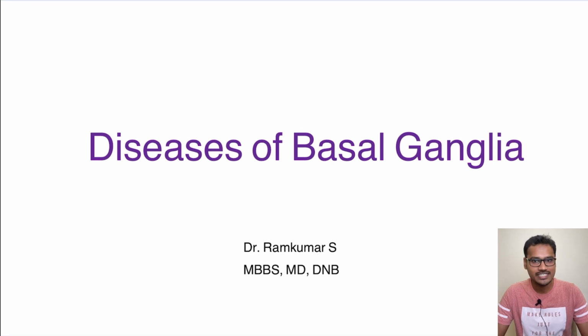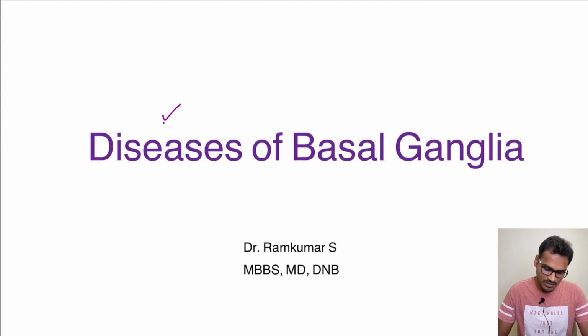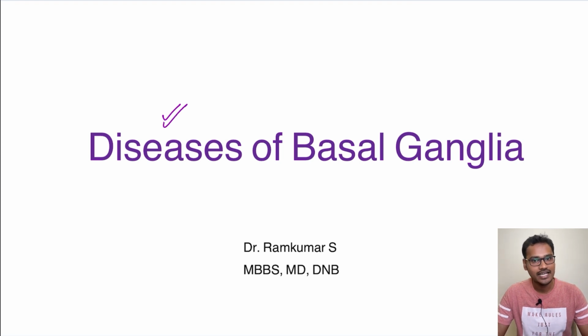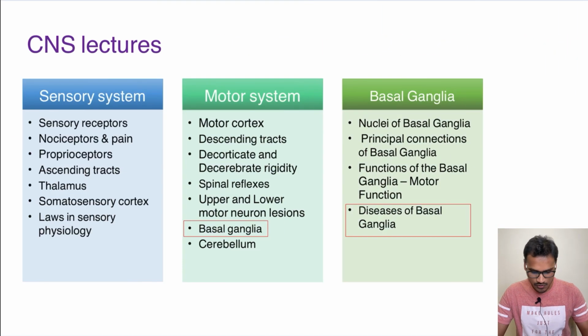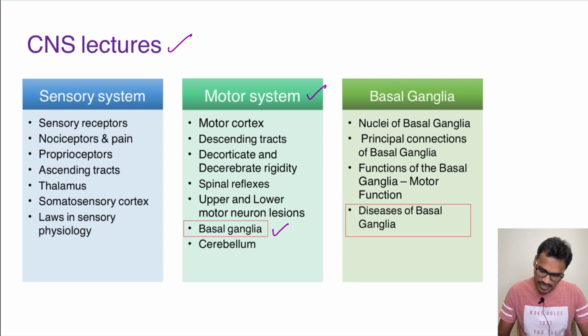Today we will continue our discussion with basal ganglia, and primarily today we are going to discuss the diseases of basal ganglia, and here we will pay more attention to Parkinson's disease. So we are discussing the CNS lecture under which the motor system is being discussed. We were discussing the basal ganglia, wherein we have completed the nuclei, primary connections as well as the motor control of basal ganglia. Today it is going to be the diseases of basal ganglia.